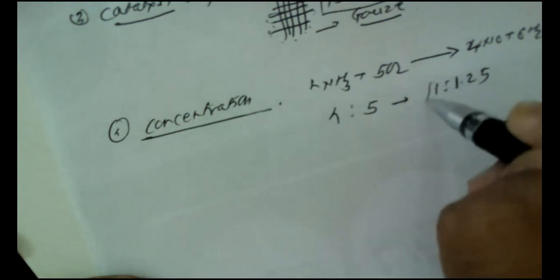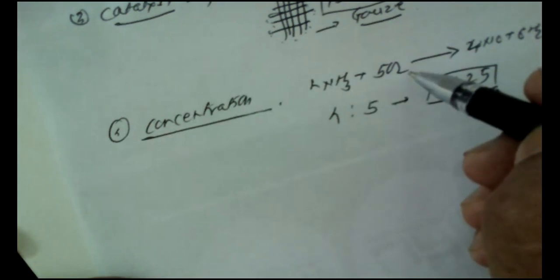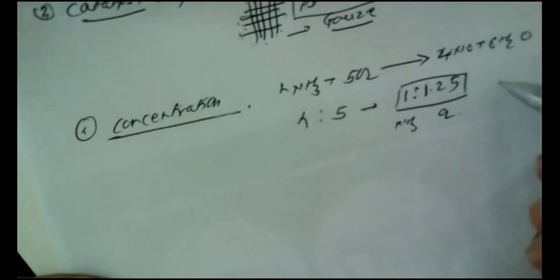So this proportion is almost 1:1.25. I think you are getting my point. The proportion of 4 ammonia to 5 oxygen is equal to 1:1.25. That means 1 part of ammonia is mixed with 1.25 parts of oxygen. So this proportion is more or less the same.